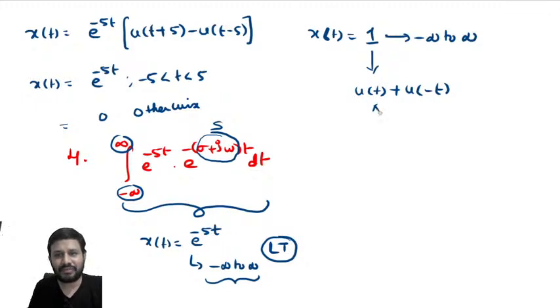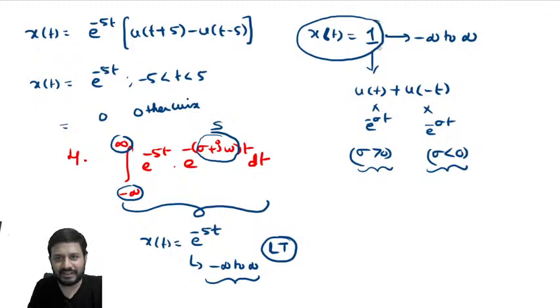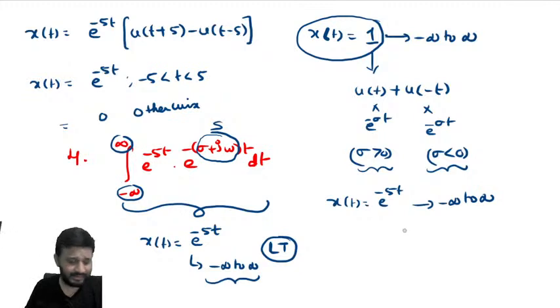So in Laplace transform what will happen? I will multiply this with e power minus sigma t, this also with e power minus sigma t. Here sigma must be greater than 0, here sigma must be less than 0, so that I cannot have any common value of sigma. So the Laplace transform of 1, which exists from minus infinite to plus infinite, does not exist. In the same way, e power minus pi t also exists from minus infinite to plus infinite, so its Laplace transform will not exist.